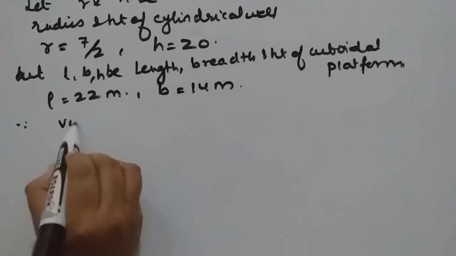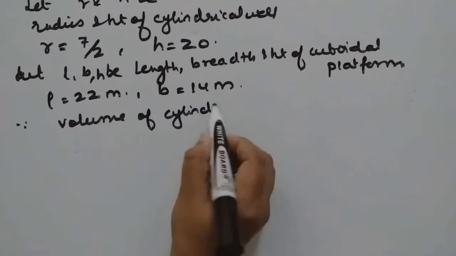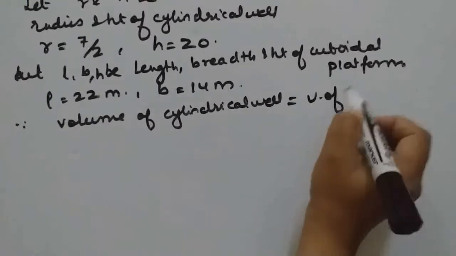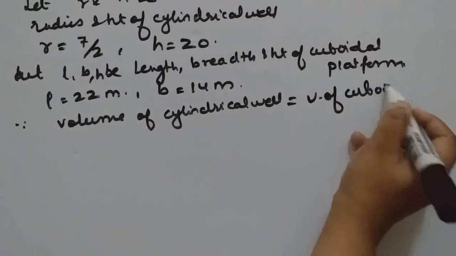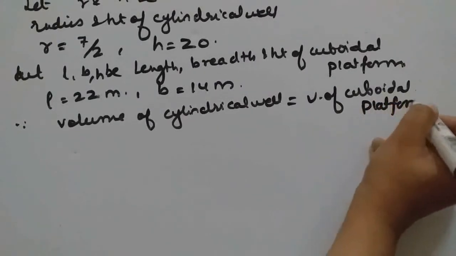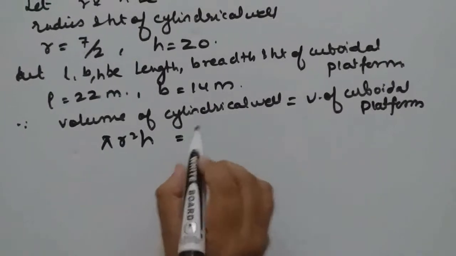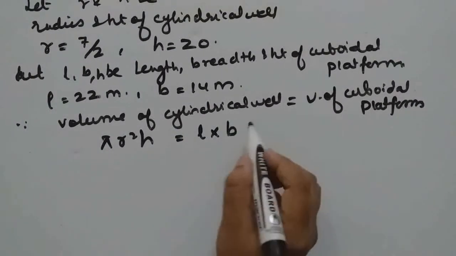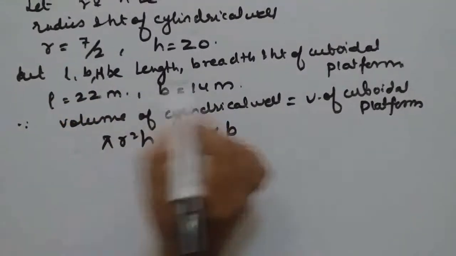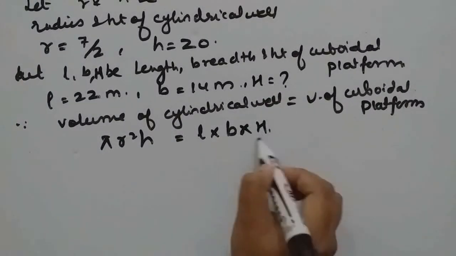Since volume of cylindrical well is equal to volume of cuboidal platform, that means cylindrical well means pi r square h, and this is L into B into this, we should suppose capital H. Okay, so this H we should find.